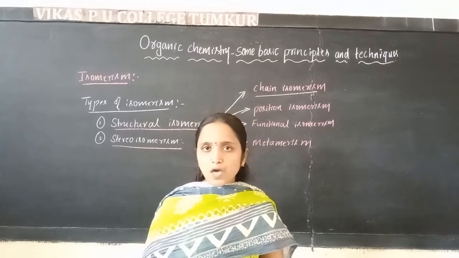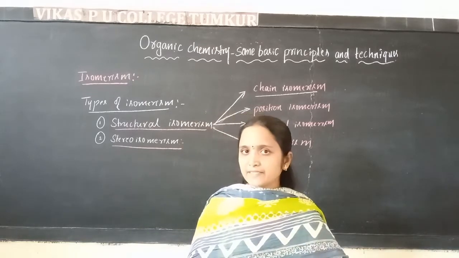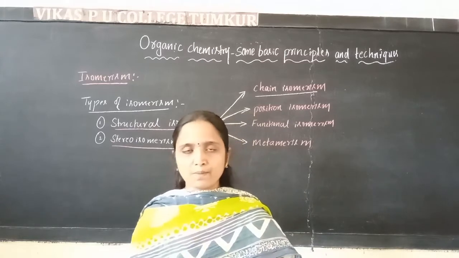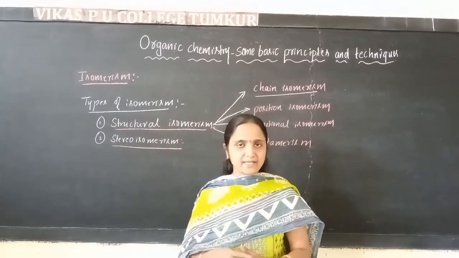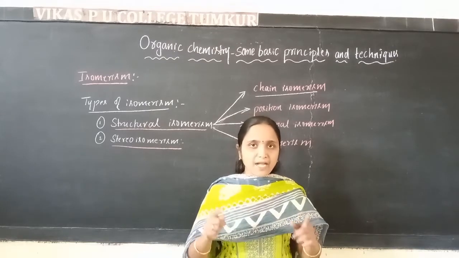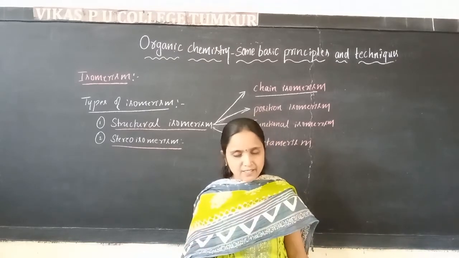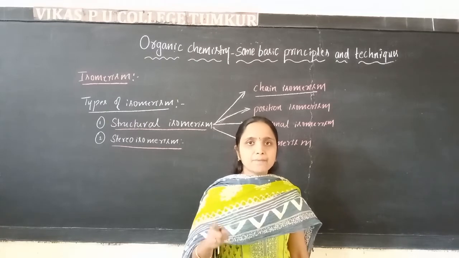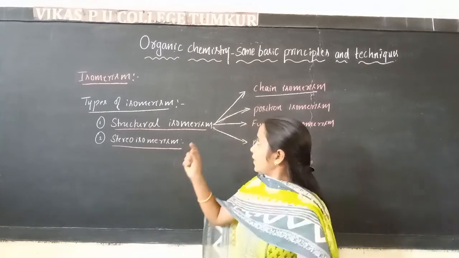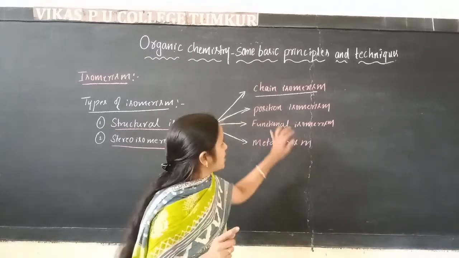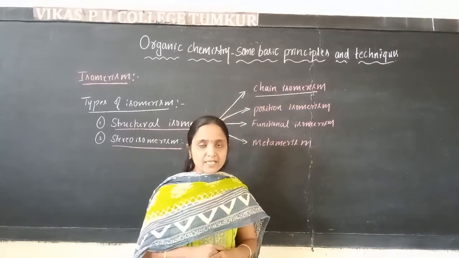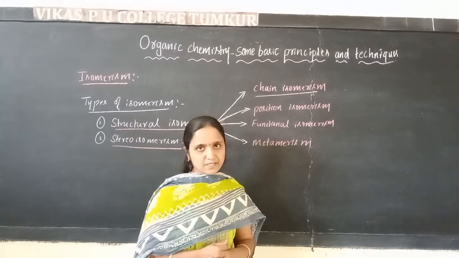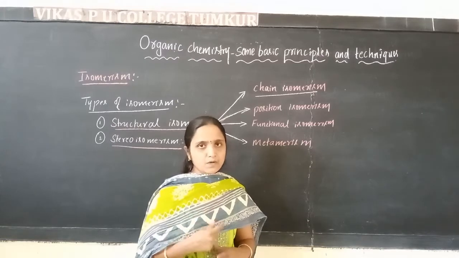Chain isomerism means two or more compounds having the same molecular formula but differing in the carbon skeleton, that is, the number of carbon atoms in the parent chain. Those isomers we call chain isomers. The phenomenon is called chain isomerism.